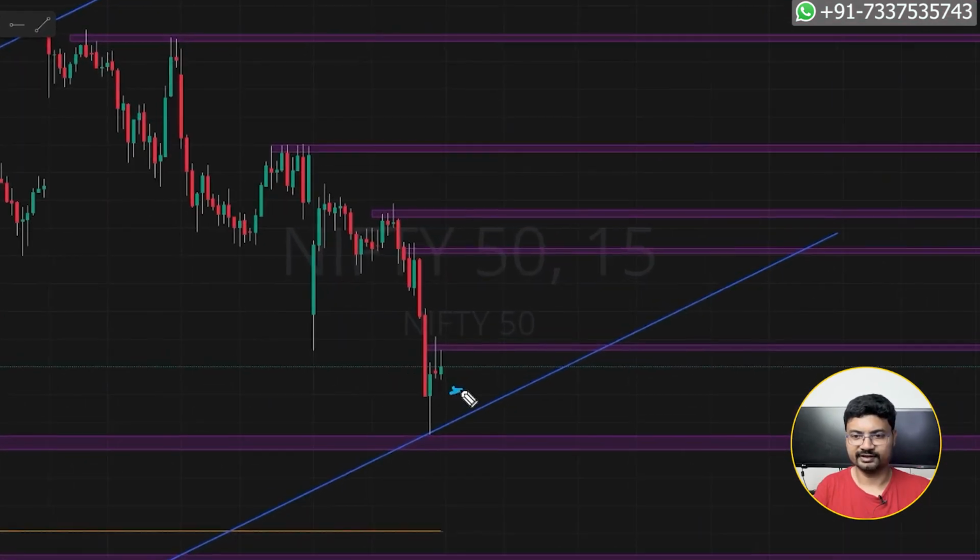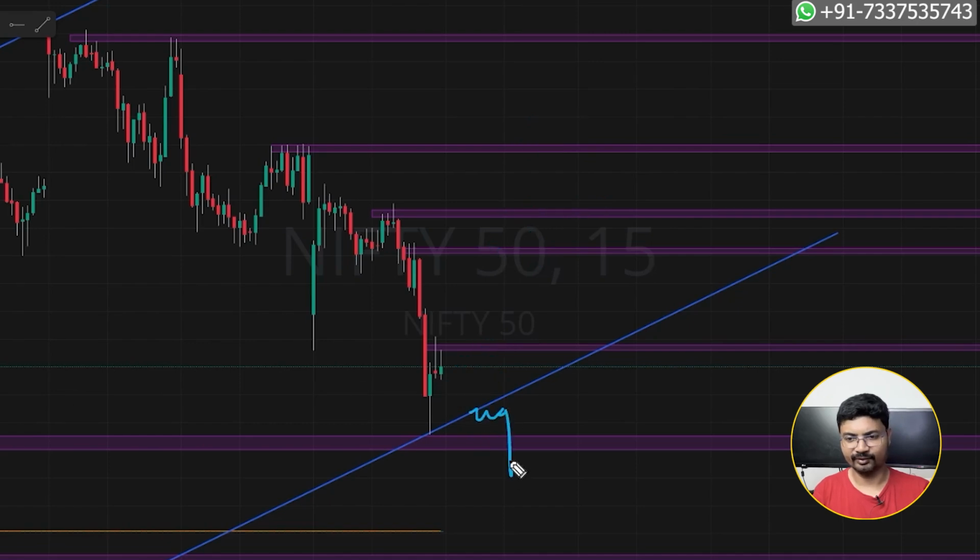Tomorrow if Nifty opens inside this range, it is a flat opening. And look for a breakout of this level or this level. If this level breaks, you should aim this as a first target, and this as a target 2. If it's not able to break this level, book your profit around this level as well as a second target. If it breaks this level easily, book your target around this point for a second target.